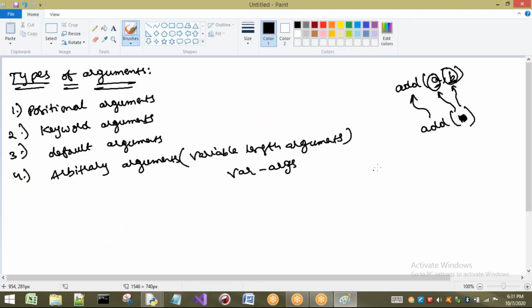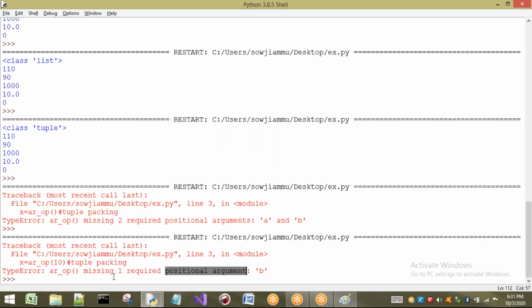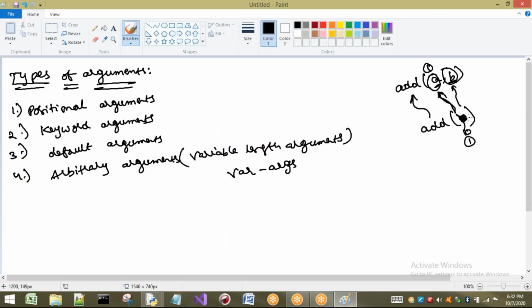Let us consider if I pass only one argument here. This first argument, as it is the first argument, will go to the first position. What is the position of this 10 here? First. What is the position of this A? First. So this argument will go to A only. Next, what about B? B is missing here, so it directly says: missing one required positional argument. That is B. For B, the value is not passed here.